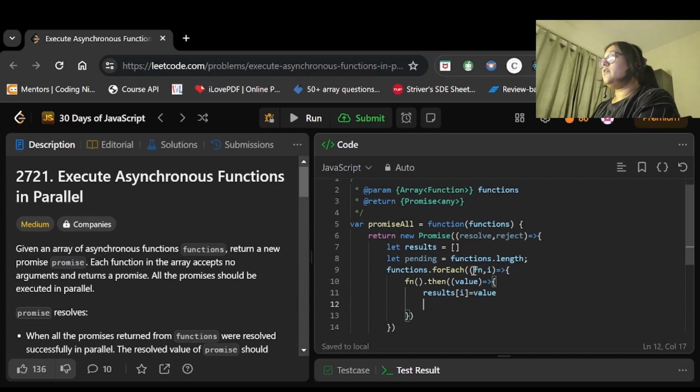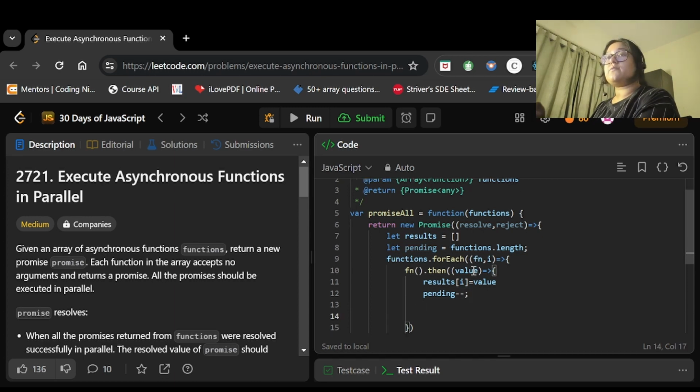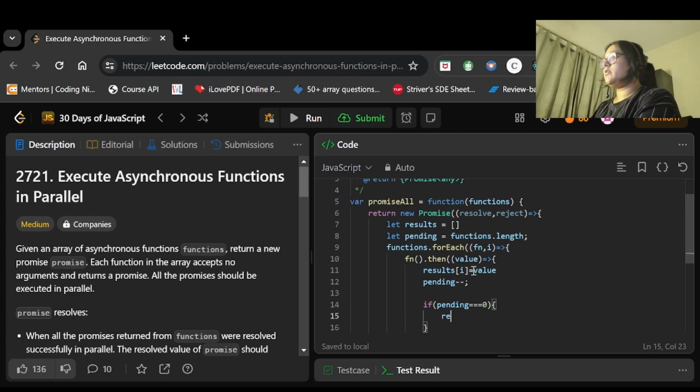Okay, and the pending value will decrease by 1. So we will do pending minus minus, and in here only we will check. As soon as we find that pending is becoming 0, we will resolve. So here we check if pending is becoming 0, then we will resolve with the result.